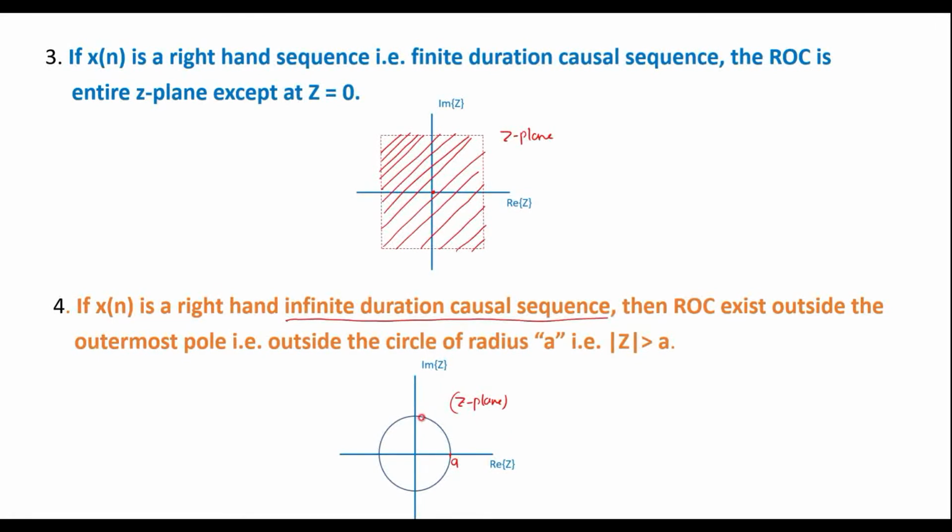So for infinite duration sequence, the ROC is outside the outermost pole, that is the ROC is outside the circle. So this is ROC in case of infinite duration causal sequence.